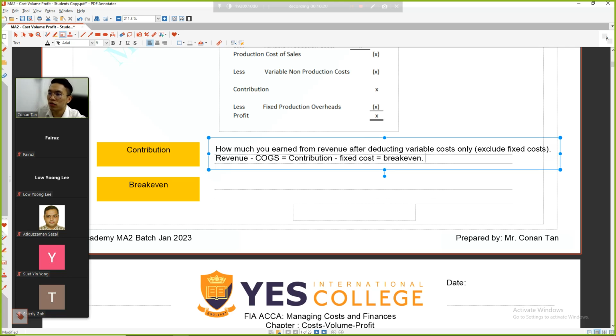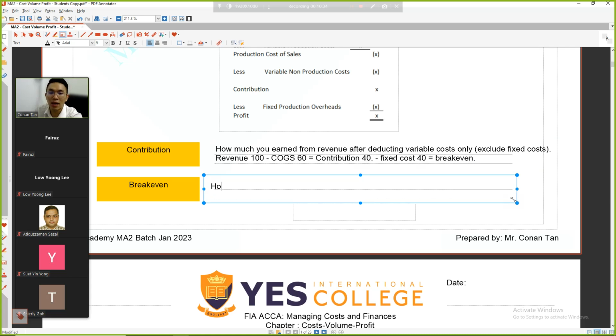Just to illustrate, 100 minus 60 is equal to 40. This is contribution. But if 40 minus 40, the fixed cost is 40, this is what you call break even. Break even means how much contributions, whether units or revenue, you need in order to at least cover the fixed cost.